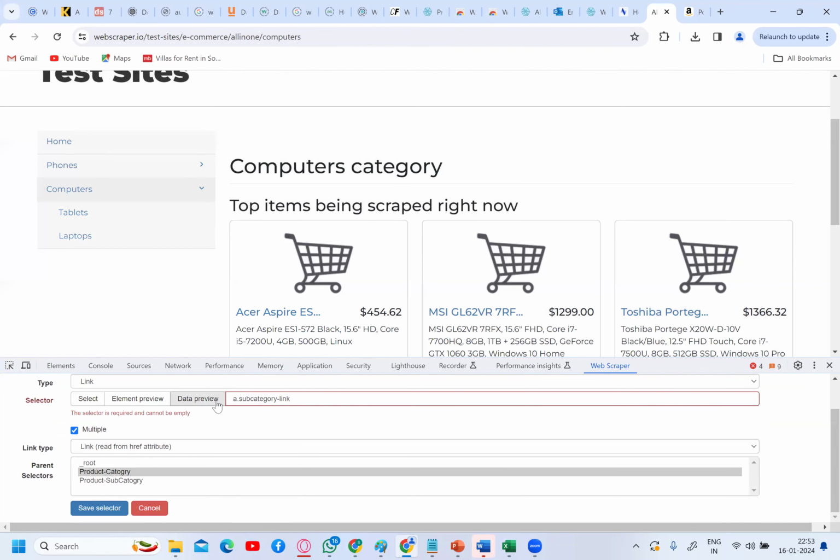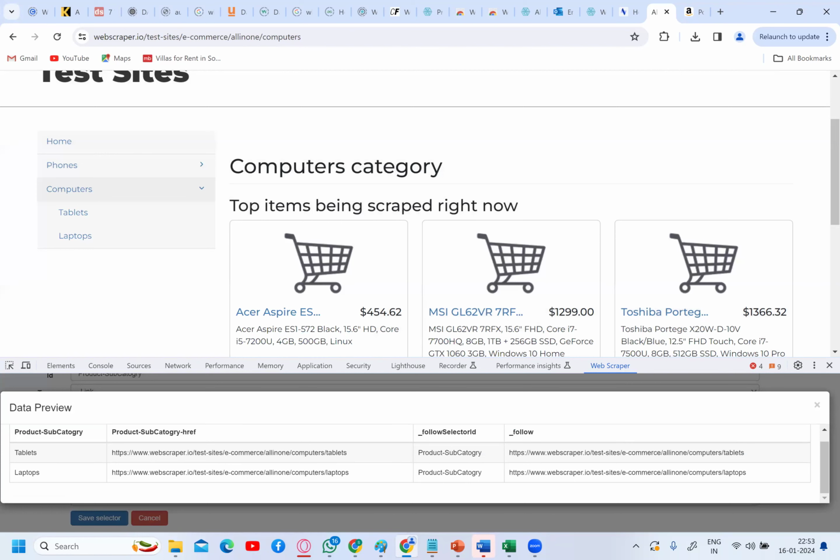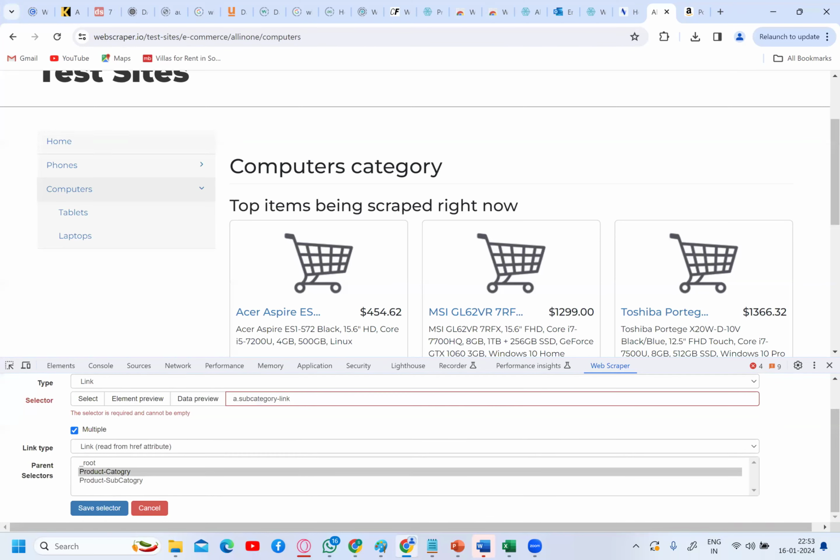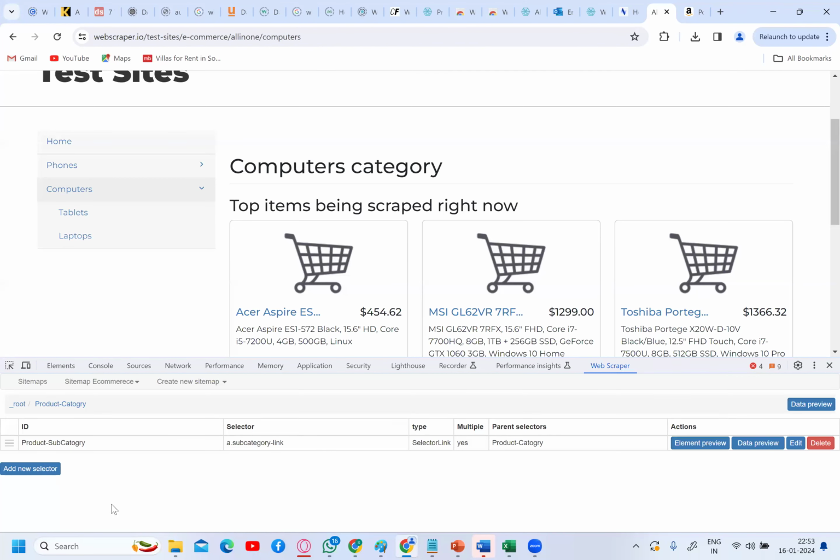Now you want to check the data, click on data preview. Yes, it has. You selected tables and laptops, it has extracted. That's it. Okay, now you are in the right path. Then click on save selector.